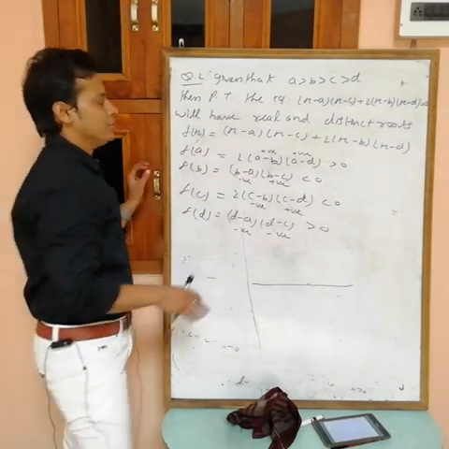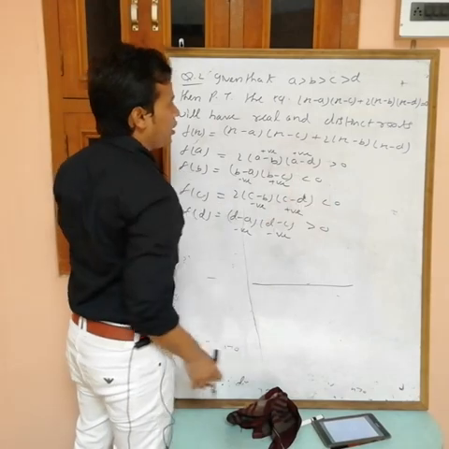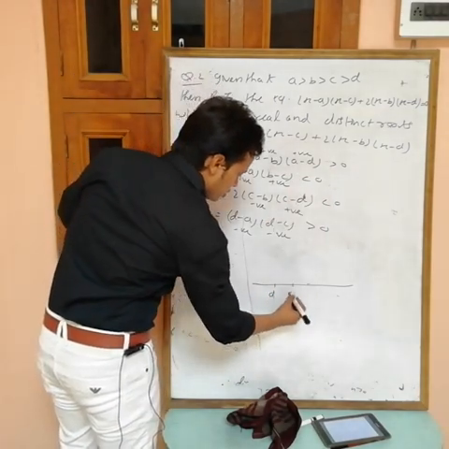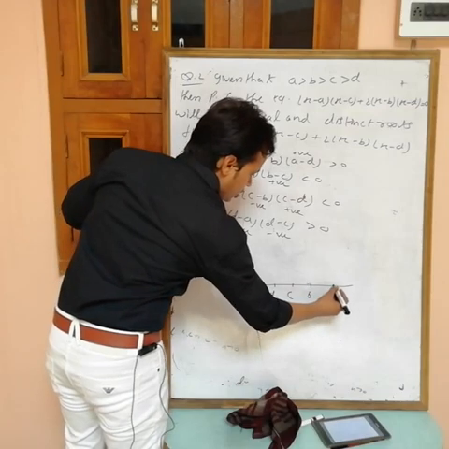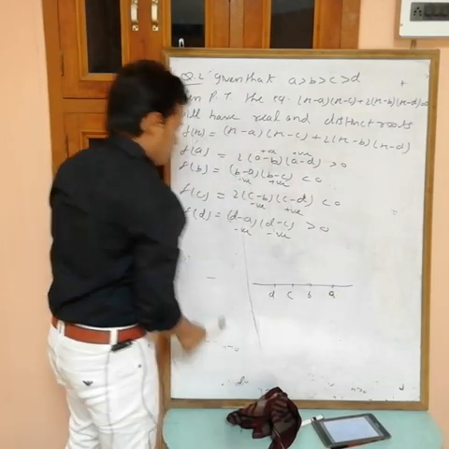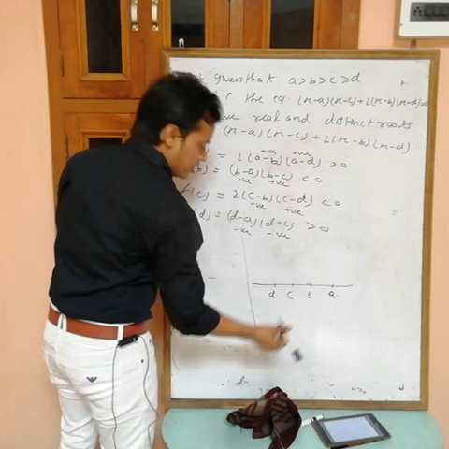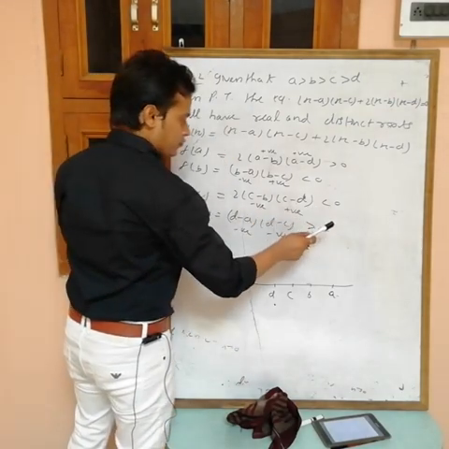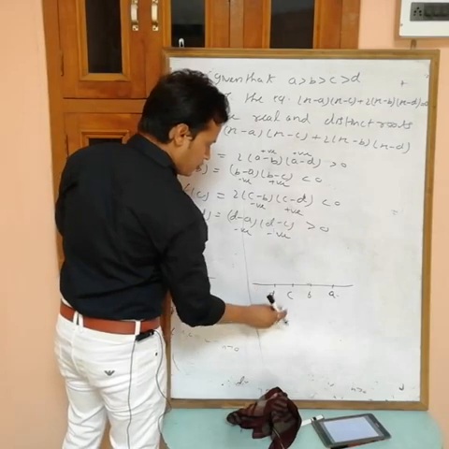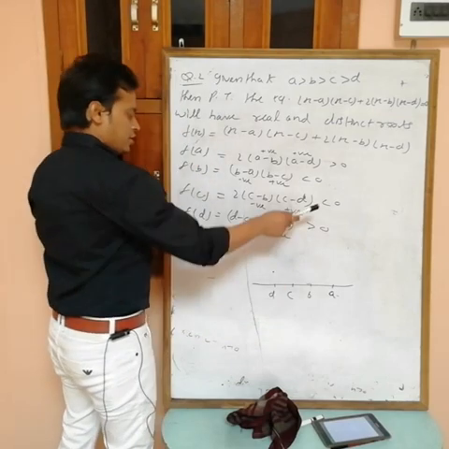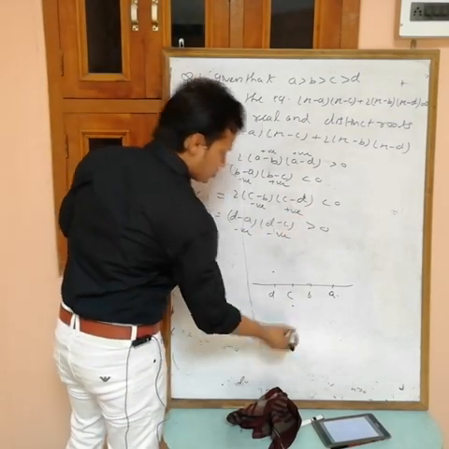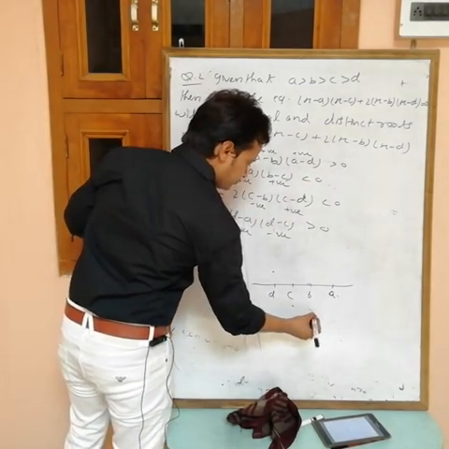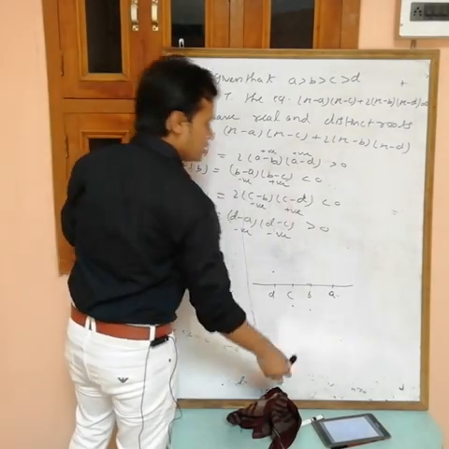Otherwise, if I draw the graph, a > b > c > d, d is the least, then c, then b, and then a. Now see, the value at d is positive, the value at c is negative, the value at b is negative, and the value at a is positive.